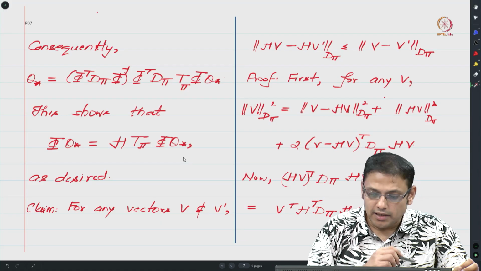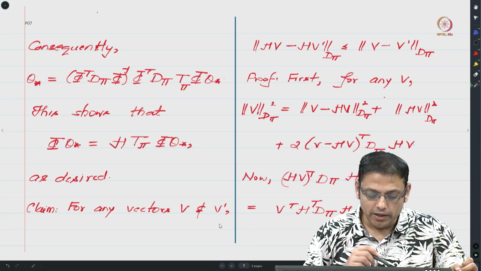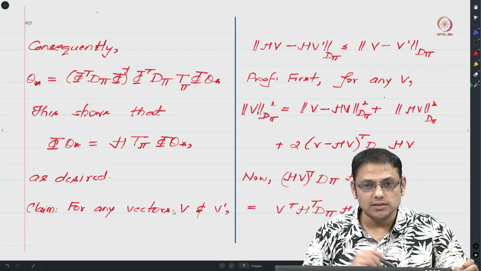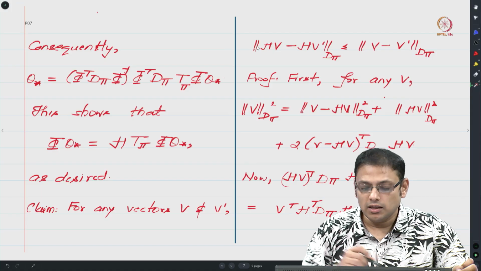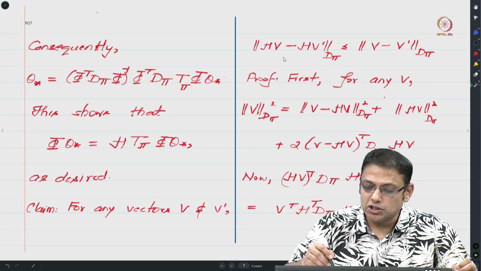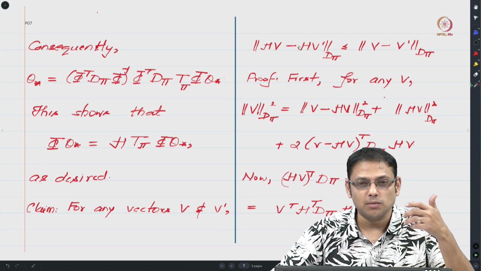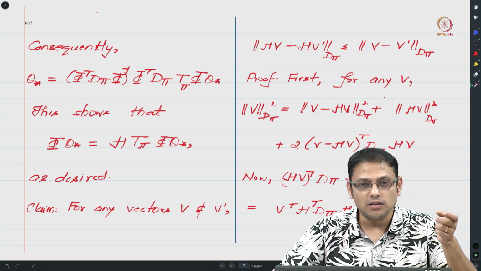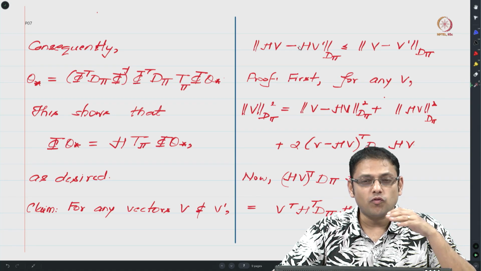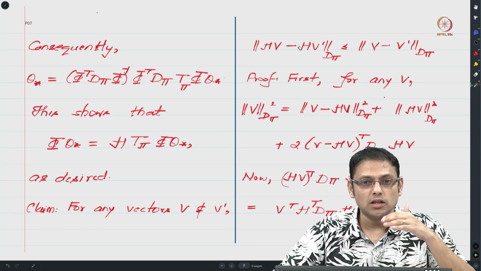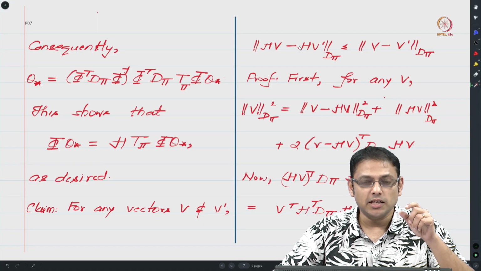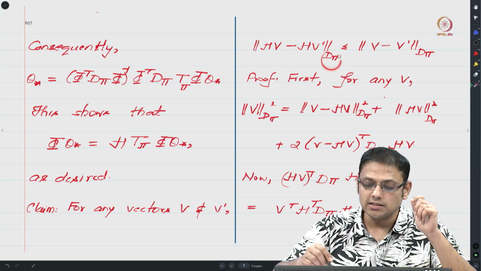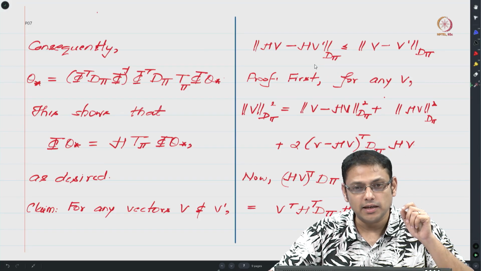So the next intermediate result that we need to show is the following. If you have any two vectors v and v prime, and you look at the projection of v, that is hv, and the projection of v prime, that is hv prime. Here projection means you take a vector and try to find the best proxy for this vector in the column space of your phi matrix, and of course best proxy means with respect to this norm that is induced by this matrix d pi.